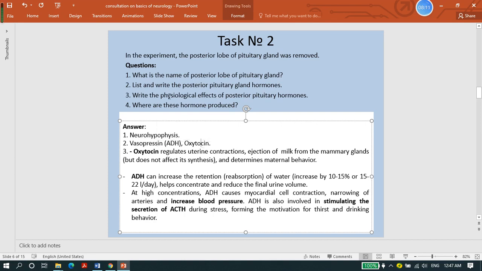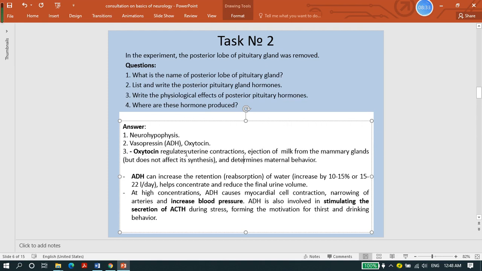And again, question number 3 relates to question number 2. We are asking about the functions or the physiological effects of these hormones. So you just need to describe the functions of oxytocin and ADH. And here is our simple and clear answer.